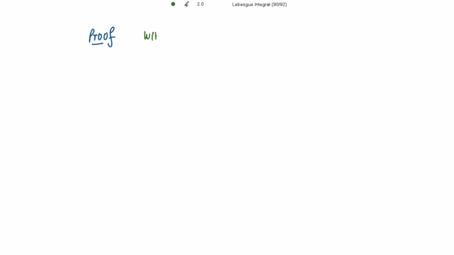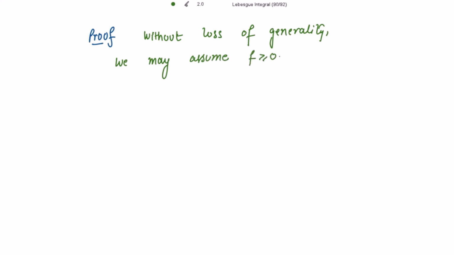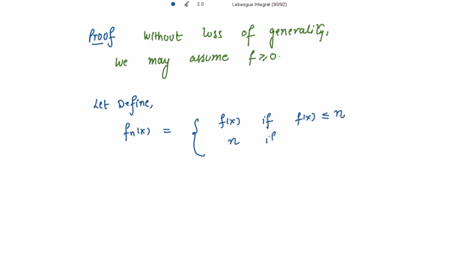So without loss of generality, as f is integrable on the closed interval [a, b], we may assume f to be greater than or equal to 0. And let's define the function f_n(x). That will be equal to f(x) if f(x) is less than or equal to n, and will be equal to n if f(x) is strictly greater than n.